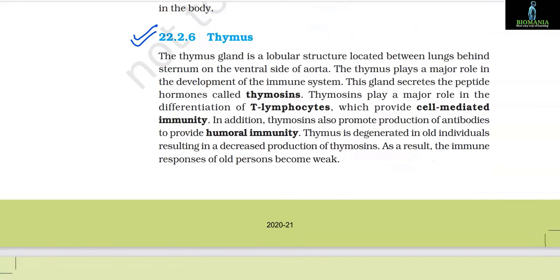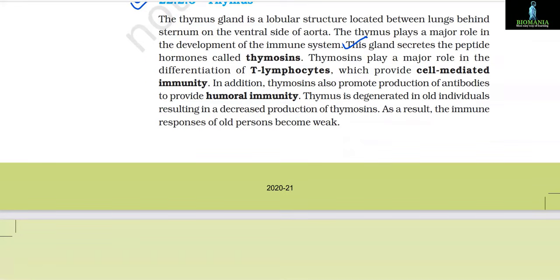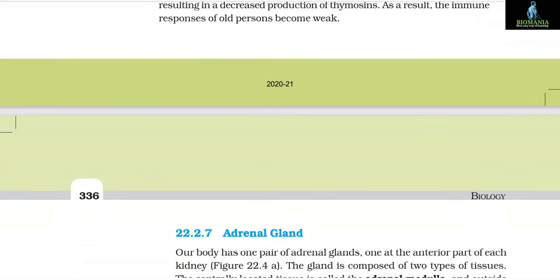22.2.6 Thymus. The thymus gland is a lobular structure located between the lungs behind the sternum on the ventral side of the aorta. The thymus plays a major role in the development of the immune system. This gland secretes the peptide hormones called thymosins. Thymosins play a major role in the differentiation of T lymphocytes, which provide cell-mediated immunity. In addition, thymosins also promote production of antibodies to provide humoral immunity. Thymus is degenerated in old individuals, resulting in a decreased production of thymosins. As a result, the immune responses of old persons become weak.